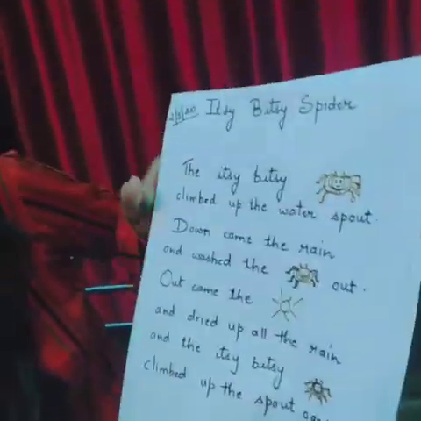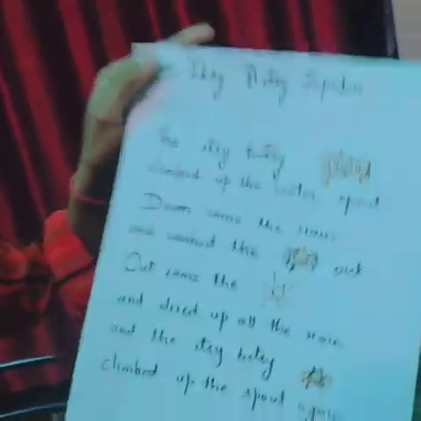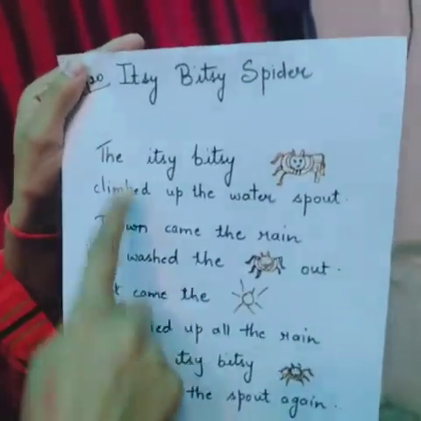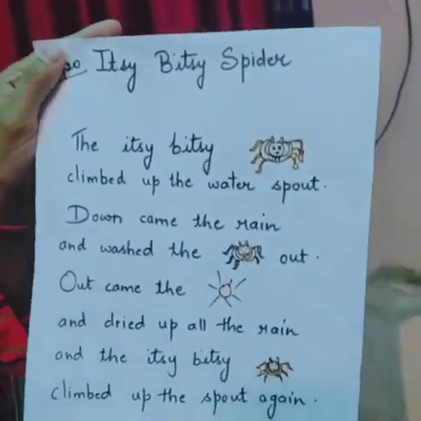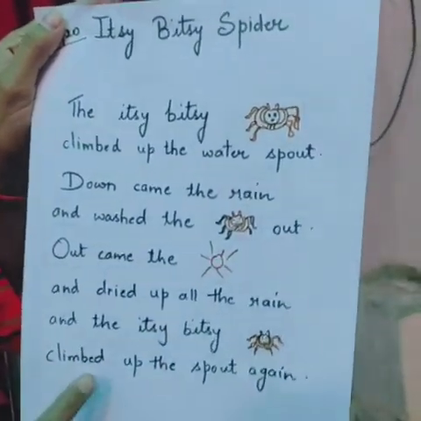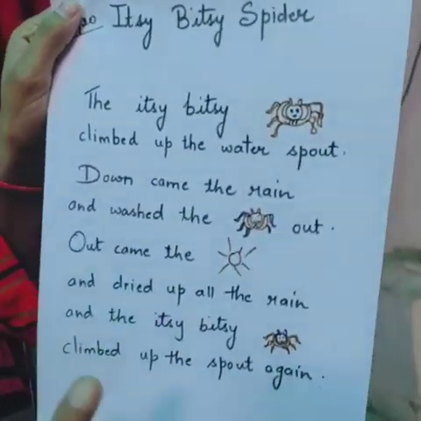I am going to teach you English literature of class 1st. This is my video part 6. In my previous video, that is part 5, I have already explained you the poem Itsy Bitsy Spider. See here, I am going to show you the poem again. In the previous video, I showed you the picture, this poem. See all the 8 lines I have written, and I told you to copy down this poem in your copy. I am reading out this poem again for you.